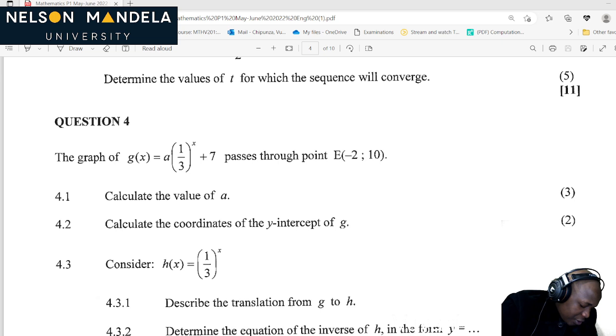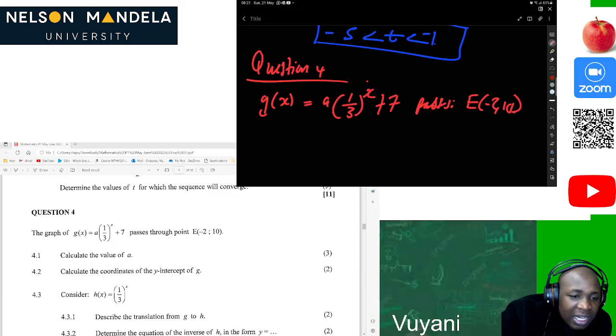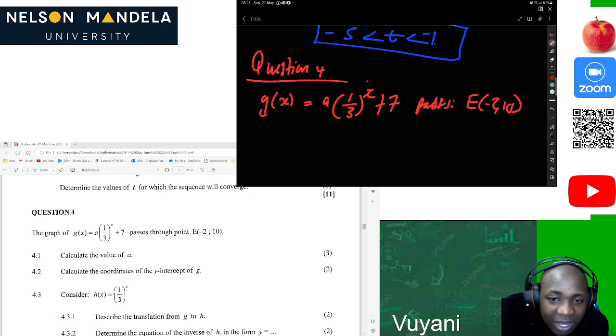Okay, we are given g of x, which is equal to a times (1 over 3) to the power x plus 7, and this passes through a point. Calculate the value of a. Of course, it was said it passes through the point (-2, 10). Now, calculate the value of a. This is easy. We will substitute the values of the point into our original equation. Let's take a short break whilst you guys are doing it. Then we'll come back within a minute.